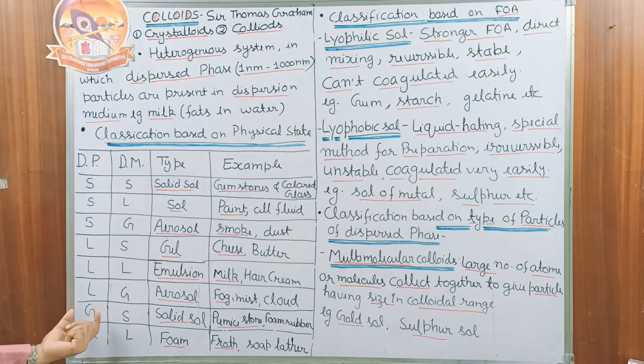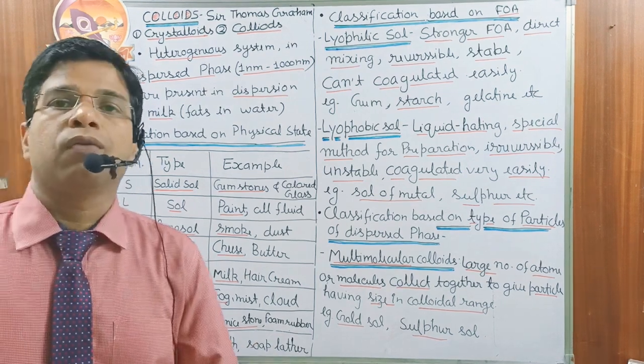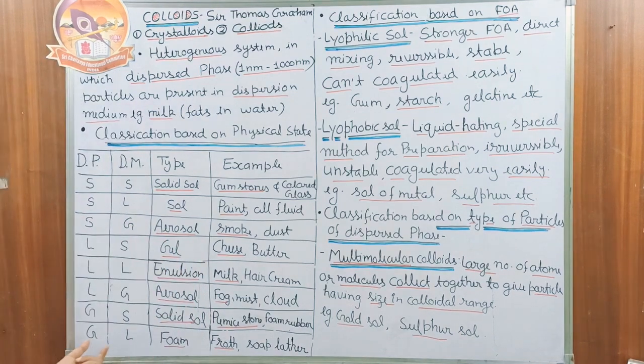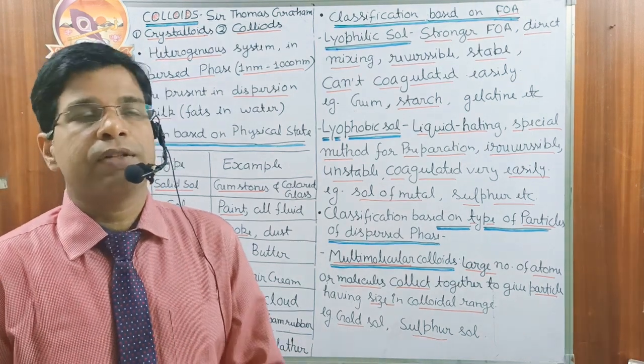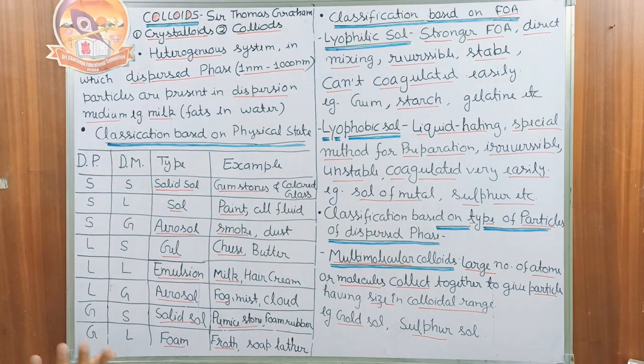Next we have the gas in the solid. Gas in the solid is called the solid sol. Examples are pumice stone or foam rubber. The last example we have is the gas in the liquid. It is simply called the foam, like froth. You have studied this term froth in the flotation method. And soap lather, meaning foam, is generated by the soaps. Okay, these are the examples.